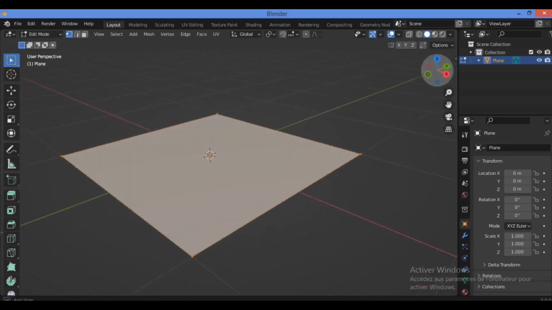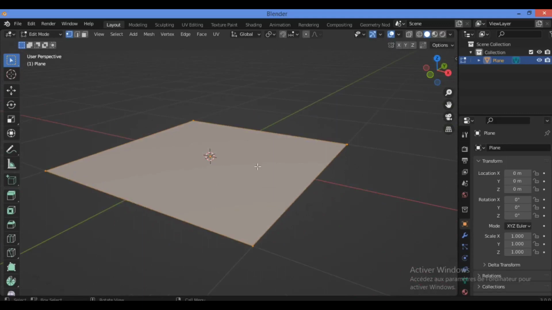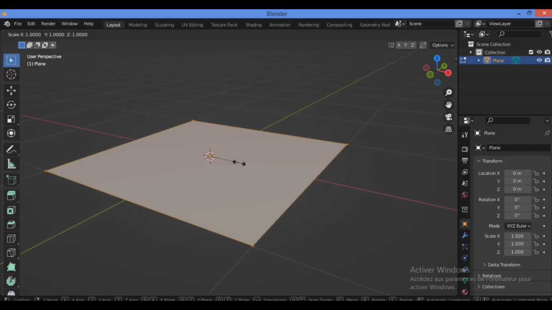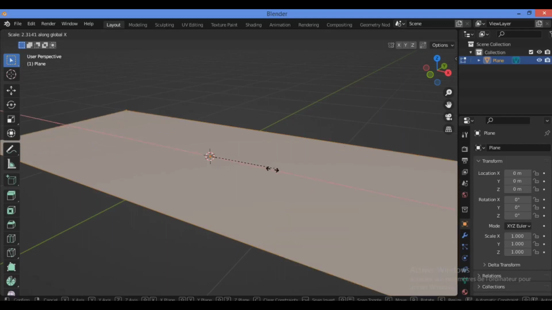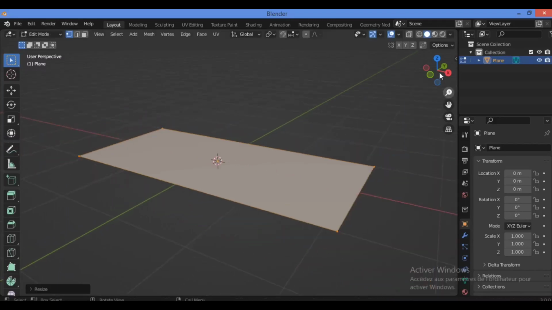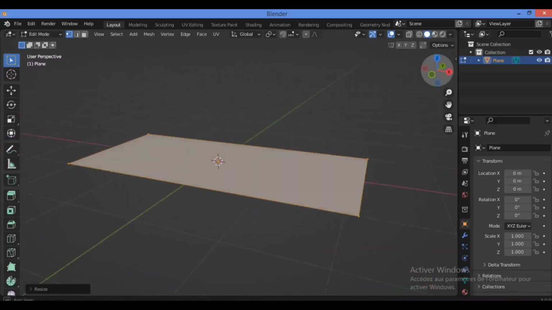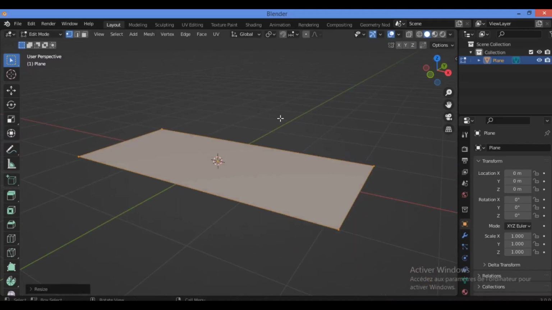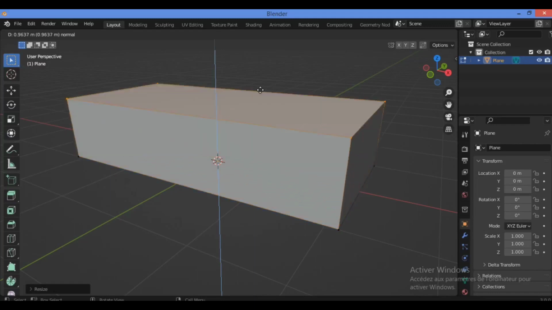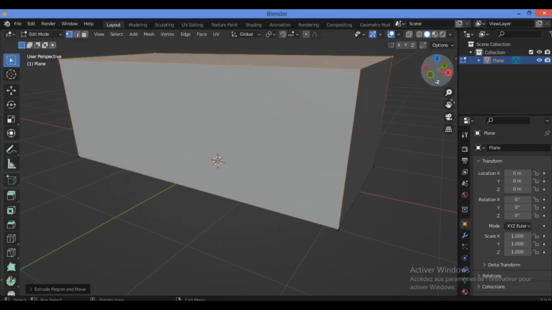Just zoom in a little bit, then I'm going to be scaling it up on the x-axis. So hit S, then X at the same time. So let's just scale it like this. With this amount of dimensions, we also need to extrude in order to create the basic shape of the house. Hit A, then extrude along the Z axis, just drag it a bit up.